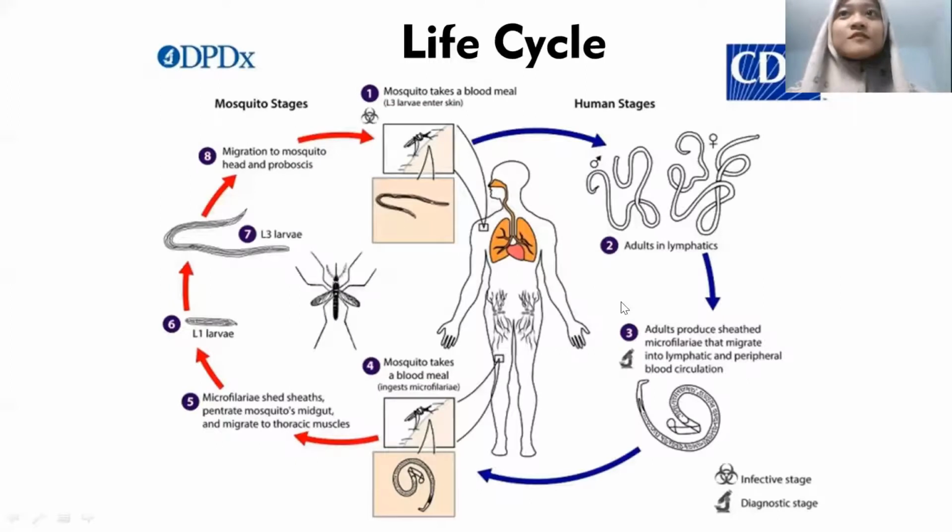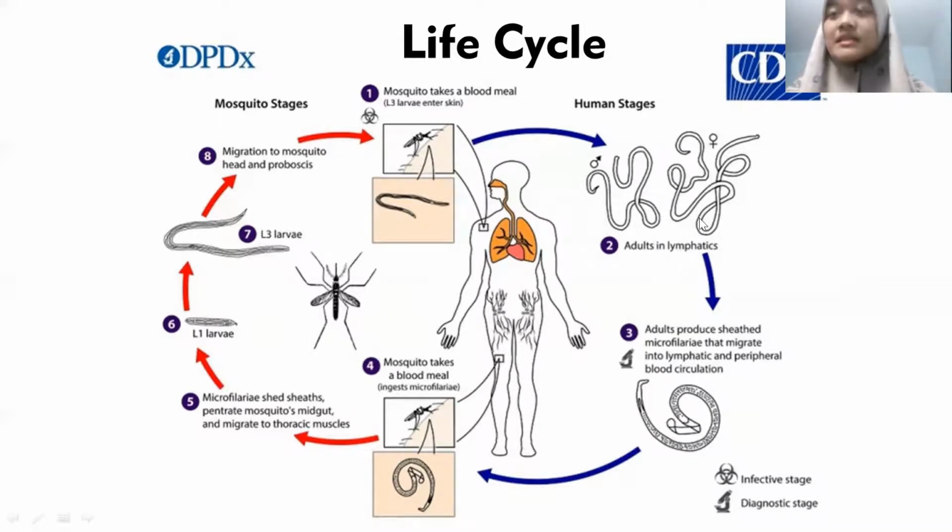The next is the life cycle. There are two stages, mosquito stage and human stage. When there is an L3 larva in the mosquito, and the mosquito bites the human body, the larva can infest the human body through the skin, and then they enter the bloodstream, and then they enter the lymphatics.